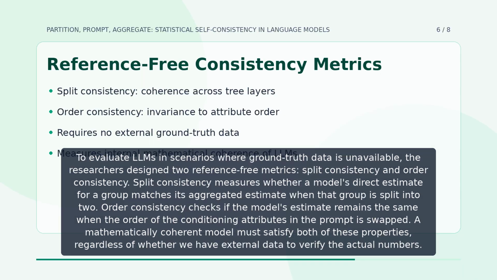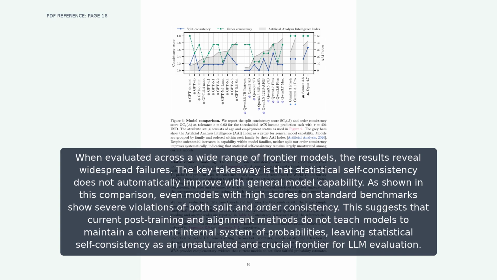To evaluate LLMs in scenarios where ground truth data is unavailable, the researchers designed two reference-free metrics: split consistency and order consistency. Split consistency measures whether a model's direct estimate for a group matches its aggregated estimate when that group is split into two. Order consistency checks if the model's estimate remains the same when the order of the conditioning attributes in the prompt is swapped. A mathematically coherent model must satisfy both of these properties, regardless of whether we have external data to verify the actual numbers.